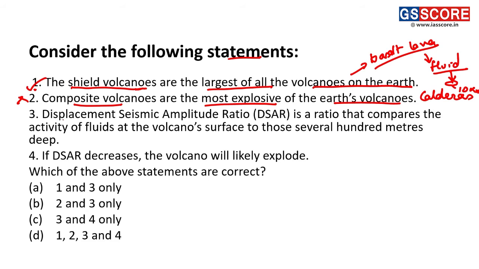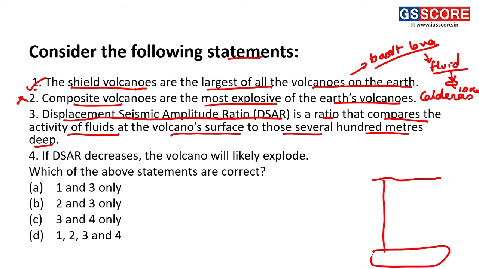Statement 3: the displacement seismic amplitude ratio is a ratio that compares the activity of fluids at the volcano surface to those several hundred meters deep. So here we can see the lava flowing at the surface and the magma present hundreds of meters deep.